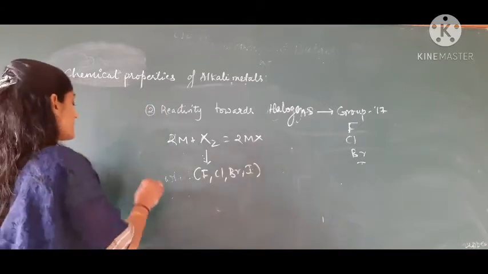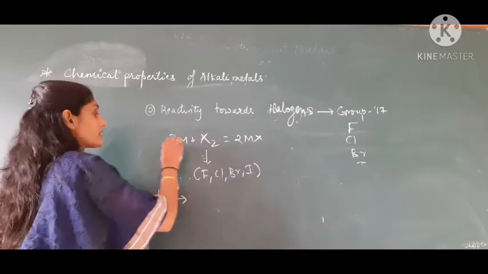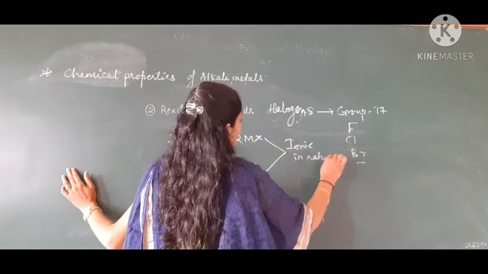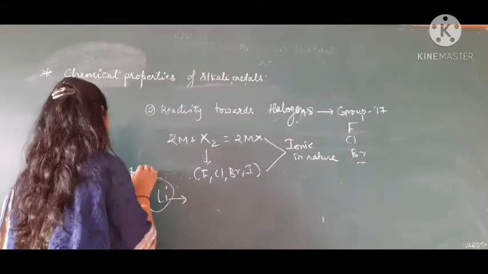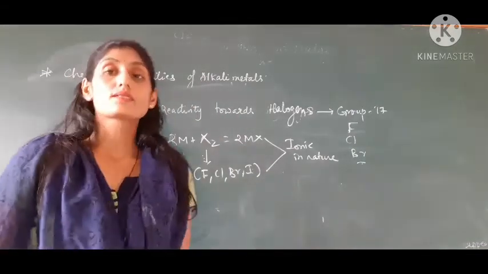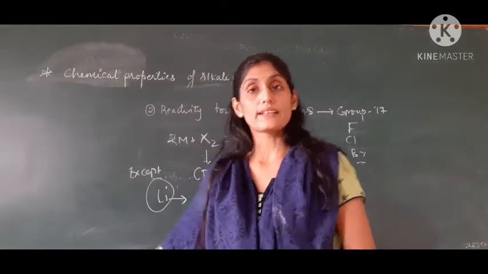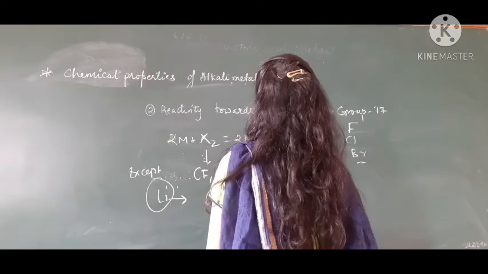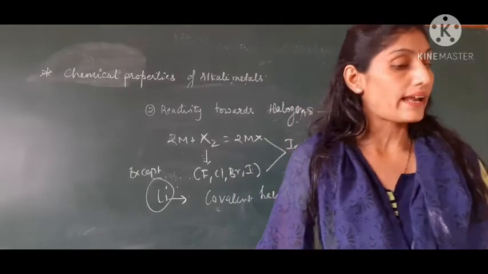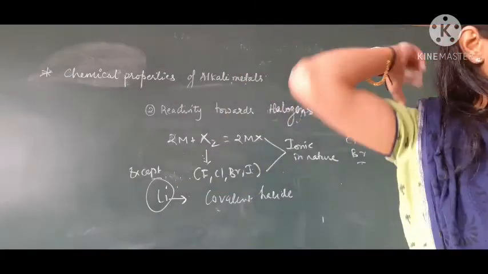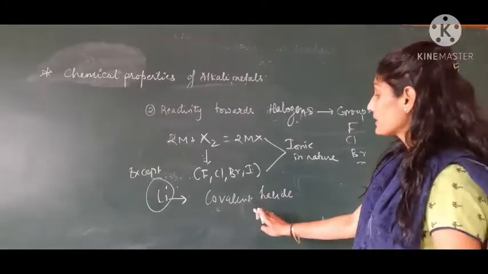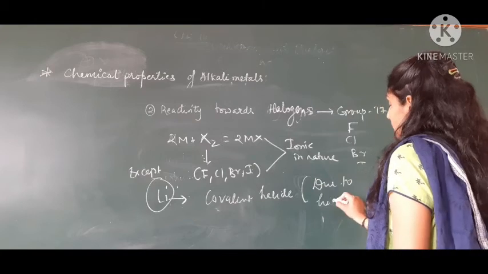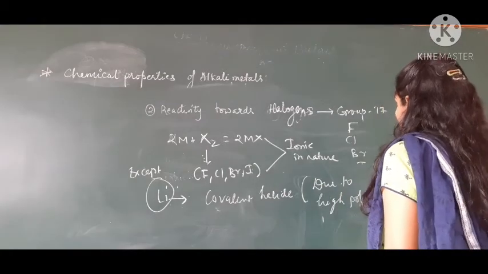But when we talk about lithium, all the halides are ionic in nature, except lithium. Lithium has very high polarization power, and due to that it is covalent in nature. It produces covalent halide. The rest of the members produce ionic halides with higher melting point as well as boiling point. So why does lithium form covalent halide? Due to high polarization power.